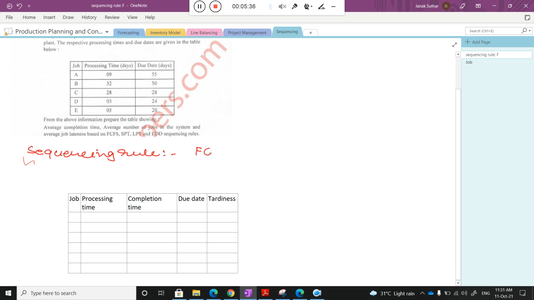First come first serve. You need to check what is the first arrival in my plant or in my shop, as already mentioned in the question. For the first arrival you label A, the second arrival you label B, the third arrival you label C, and like that you do your labeling.